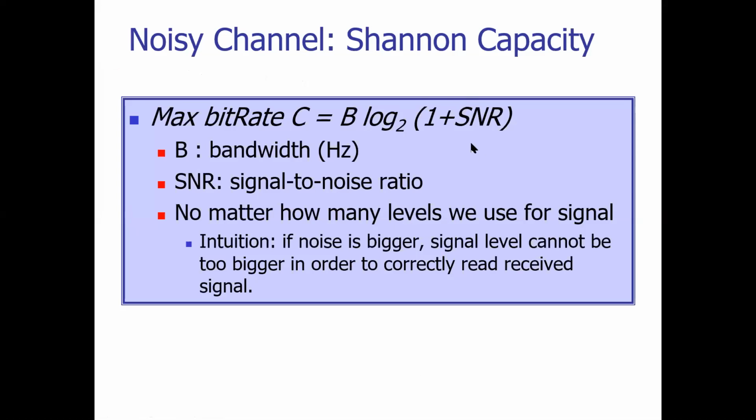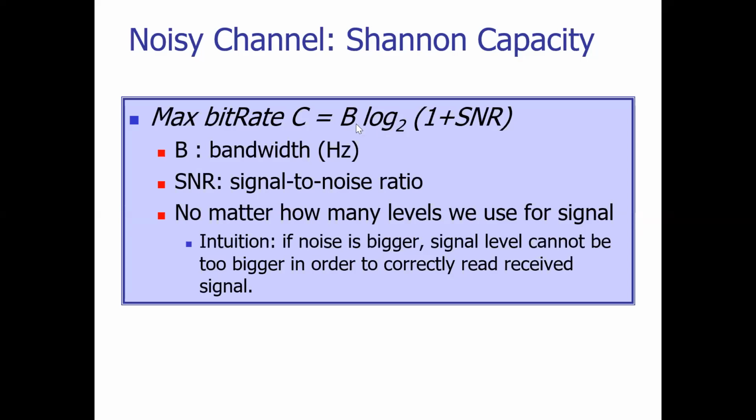Yes, so we are going with respect to the noisy channel. Noiseless we have seen with respect to Nyquist. For a noisy channel, a mathematician by the name of Shannon has given a particular formula for calculating the maximum bit rate. The maximum bit rate, that is the capacity C, is equal to the bandwidth B multiplied by logarithm of 1 plus signal to noise ratio, with respect to base 2. So bandwidth into log of 1 plus SNR to the base 2 is the formula that we'll be using.